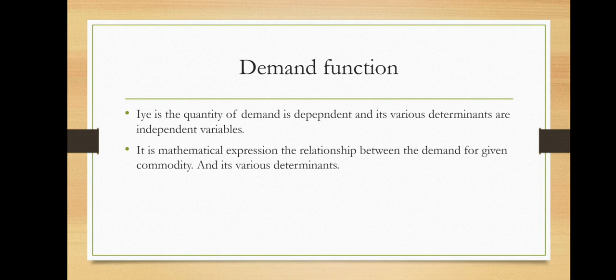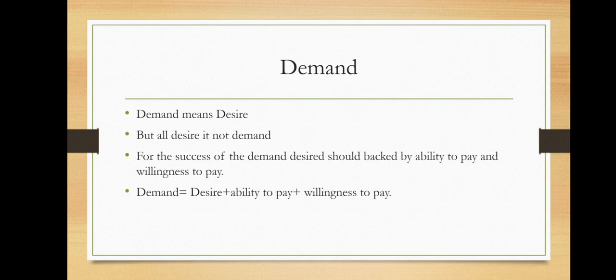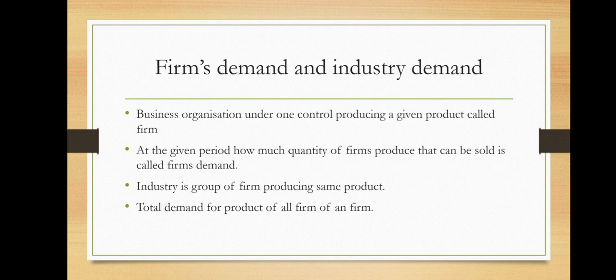According to the above symbolic formula, the demand for commodity x is a function of its price. There are some important determinants of demand like consumer income, price of the commodity, related commodity, advertisement, government policy, even population is there, atmospheric change is there, taste and preferences is there. There are a number of factors affecting demand. So just focus on what demand is. After that, what are the types of demand? Individual demand is there, market demand is there. Okay, right? After that, you have to focus on what the firm's demand is. I am again revising, guys.